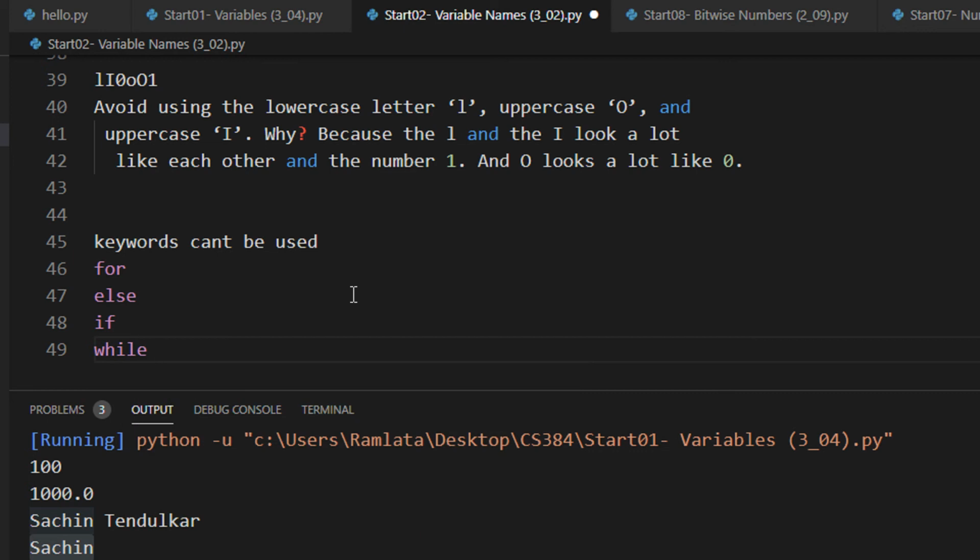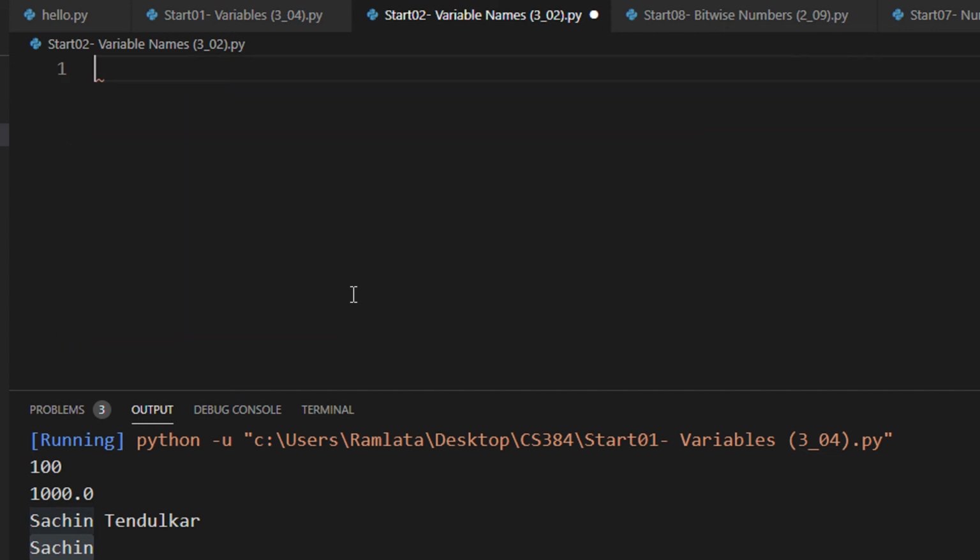For example, while, and such. Now let us take an example where I will show you, with simple things, how you can write a program which is more readable with good variable names and a program which is badly written. So let us write a program to compute simple interest with bad variables. What is the formula for simple interest? As you know, hash is our comment symbol. Simple interest, which I'm denoting by SI, is equal to P into N into rate of interest divided by 100, where P is the principal and N is the number of years.